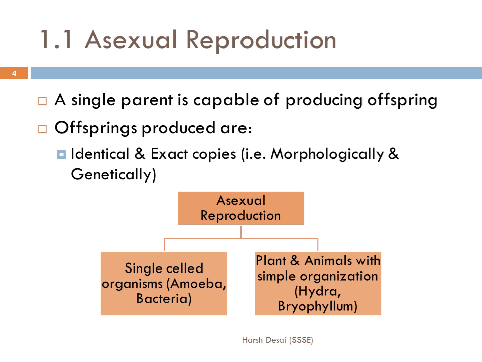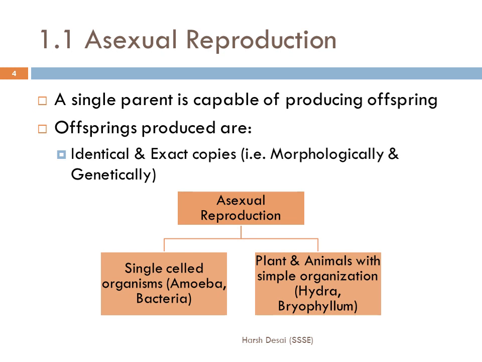Asexual reproduction usually happens in single-celled organisms such as amoeba and bacteria, and it is believed that asexual reproduction occurs only in smaller organisms such as bacteria, but it is not an absolute truth. Even in higher plants and animals with simple organizations, it has been seen. For example, the simple organism like hydra also reproduces asexually, while bryophyllum is one of the plants which reproduces asexually.